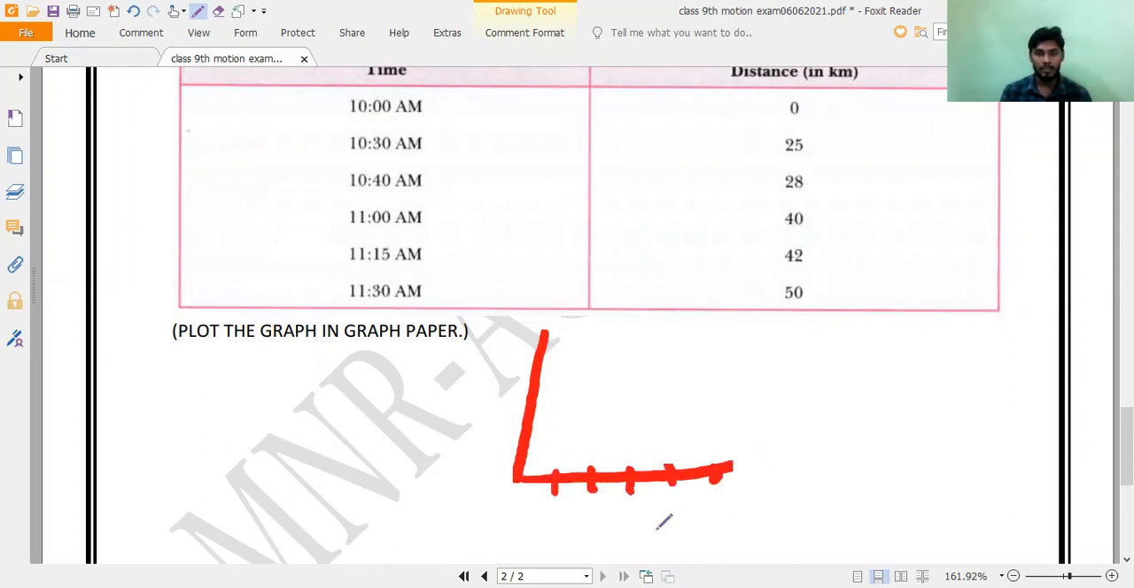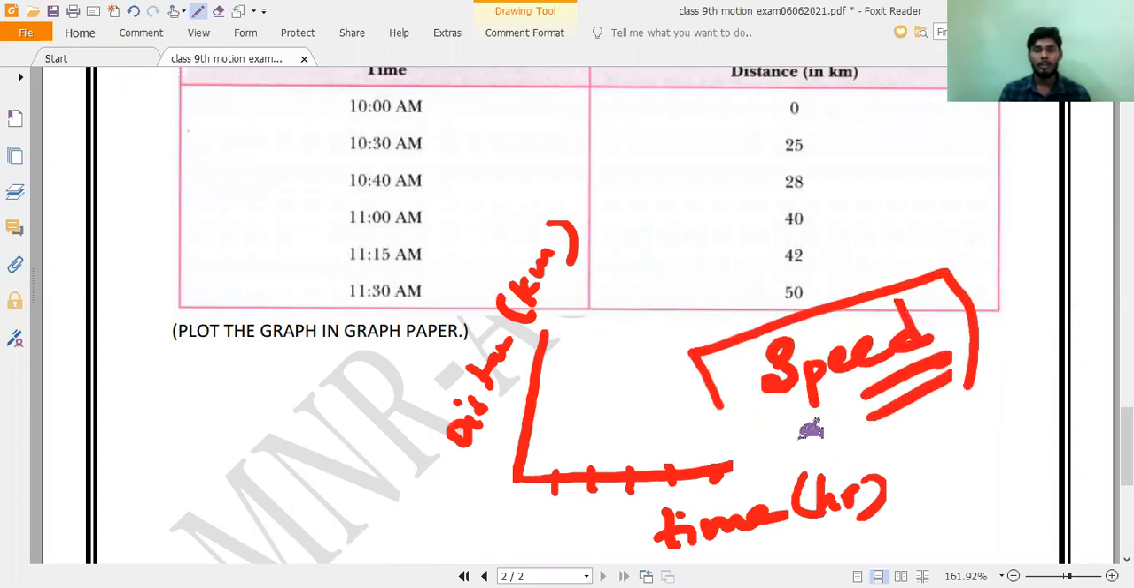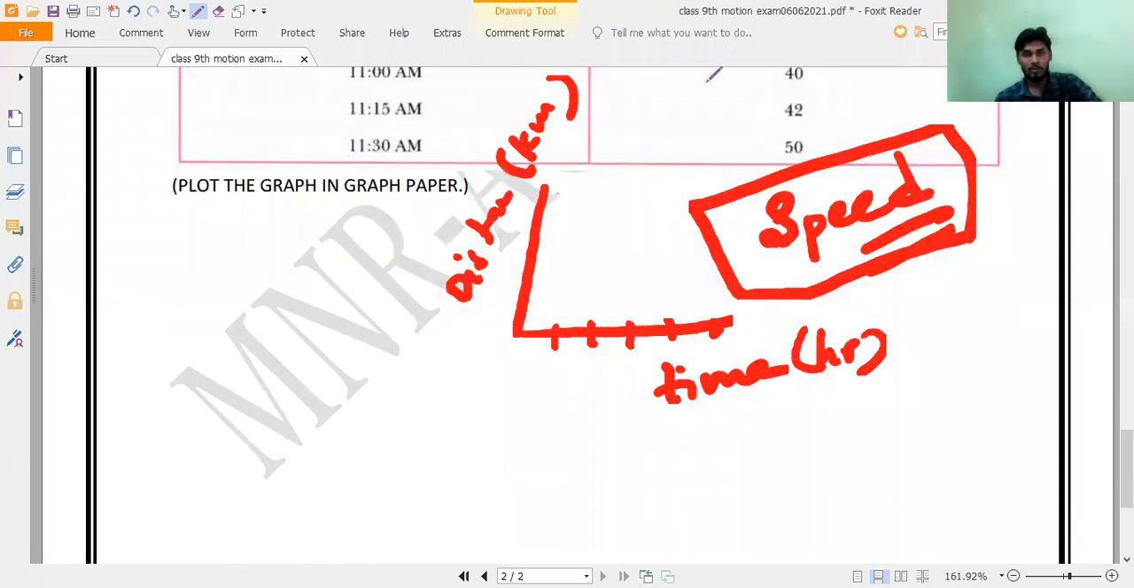How can we draw the graph? On the X-axis we take the time period, and on the Y-axis we take distance. Distance in kilometers, time in hours. A distance and time graph will always give you speed. So now let us plot that graph. Shall we plot the graph now? Yes, sir.